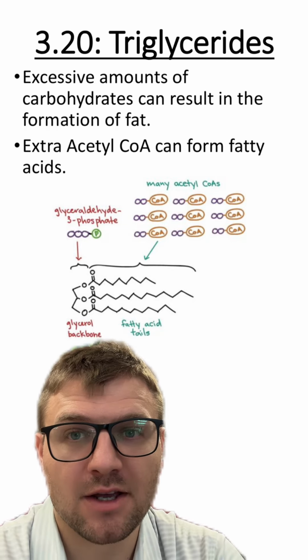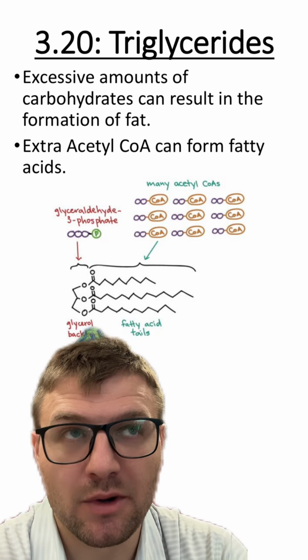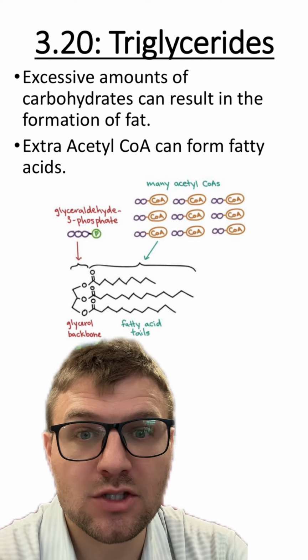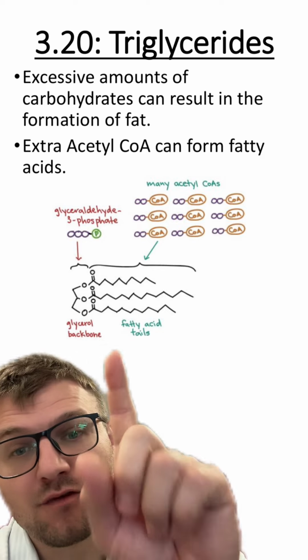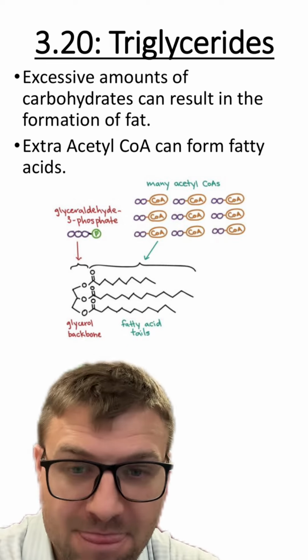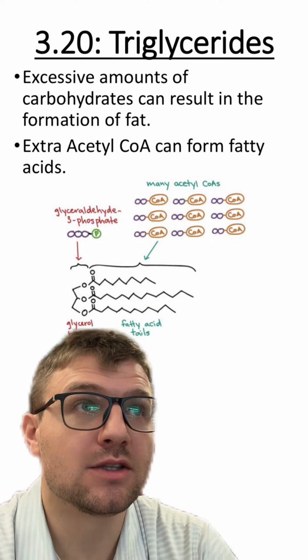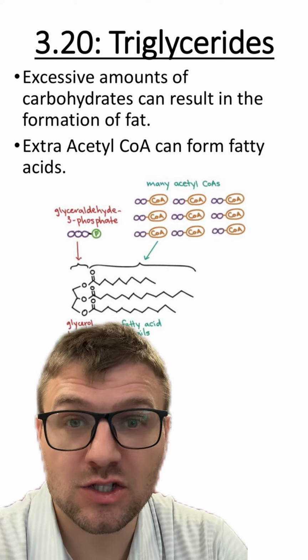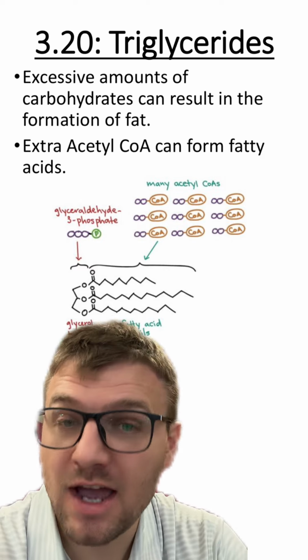On the other hand, when cells have an excess amount of these acetyl-CoAs from breaking down glucose molecules, they're going to start making them into these fatty acid chains and then forming these triglycerides. This is part of the reason why when you eat too much or you eat more than you burn, you start storing that energy as triglycerides or fat molecules.